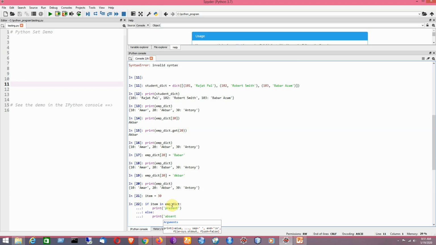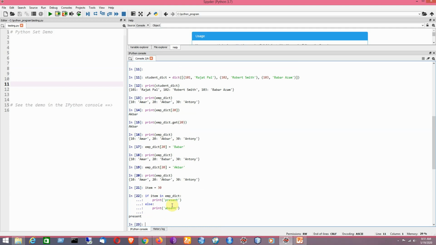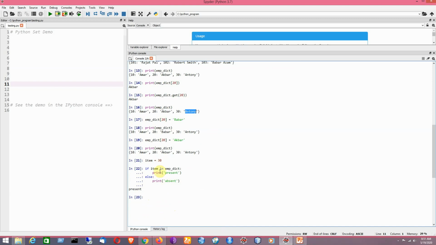So I'll be writing it. So remember, the value is basically 30, which is a particular key value of the element, say 30 colon Antony. That is 30 is the key and Antony is the value. So that is present in the dictionary. So the result proves this.